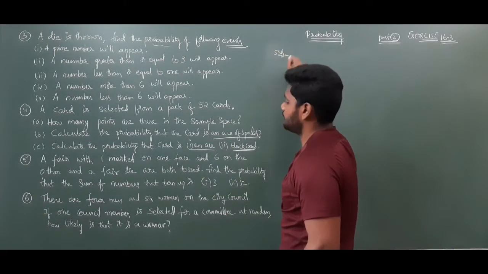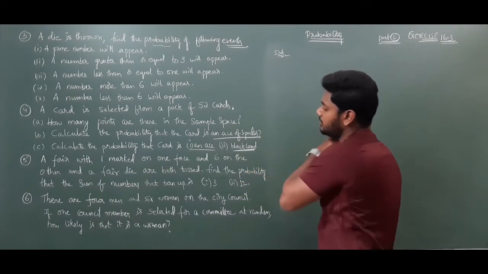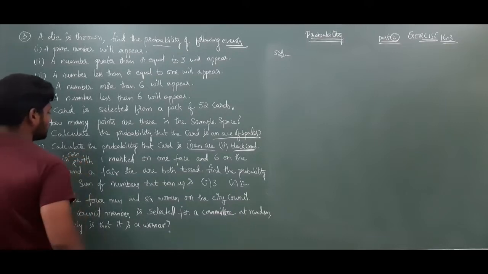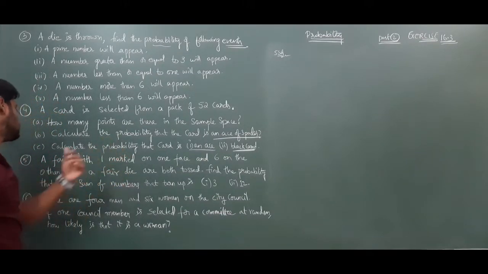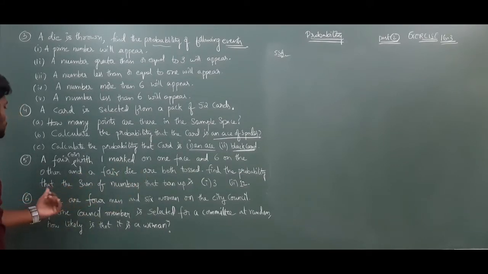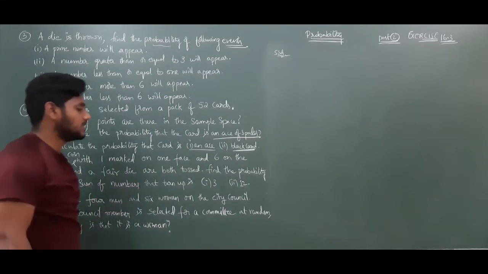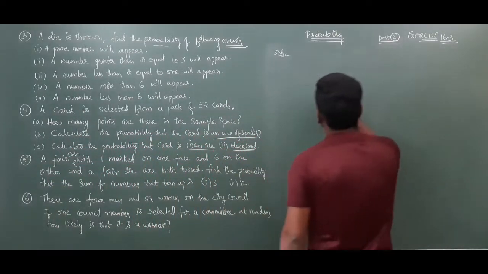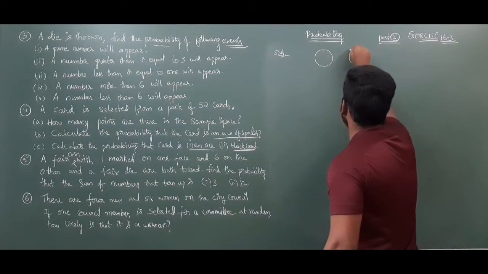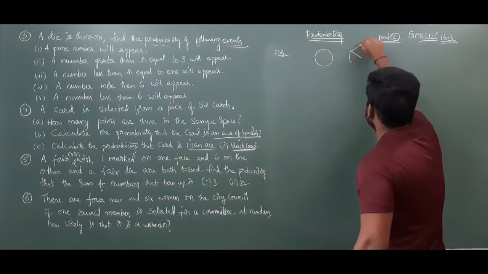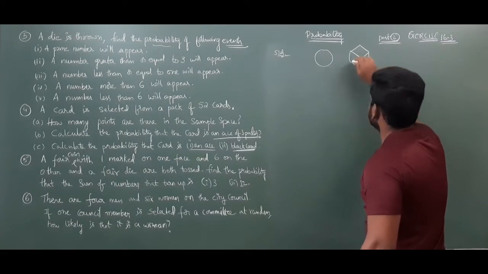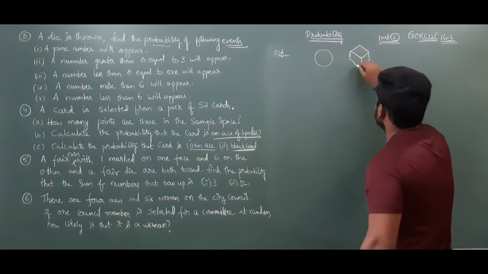Fifth one: a fair coin with 1 marked on one face and 6 on the other face and a fair die are both tossed. Find the probability that the sum of numbers that turn up is 3 and another one is 12. Coin and a die. See, for example, a die is there.